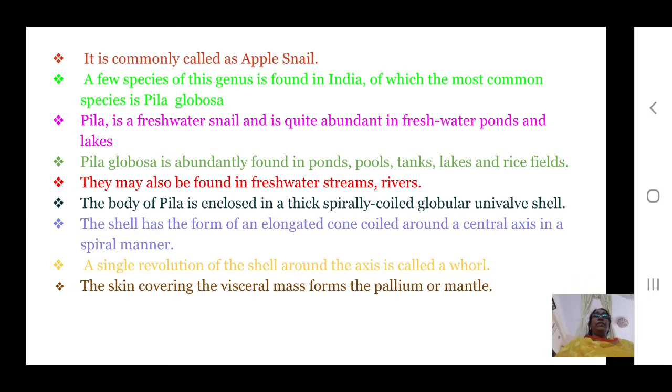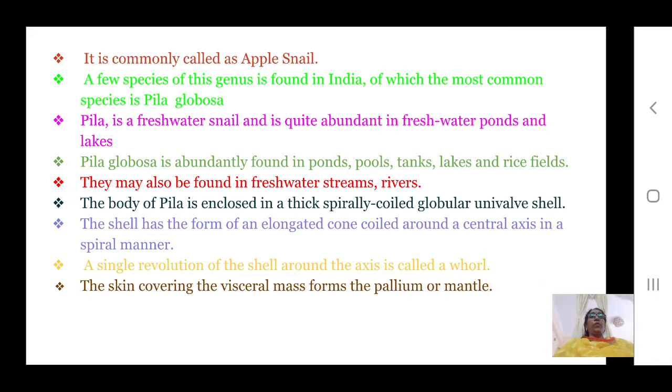Pila is a freshwater snail and is quite abundant in freshwater ponds, lakes and other freshwater bodies. Pila globosa is abundantly found in ponds, tanks, lakes and rice fields. They may also be found in freshwater streams, rivers, etc.